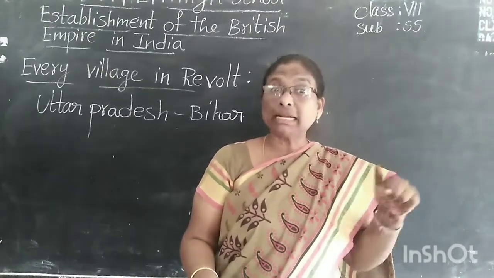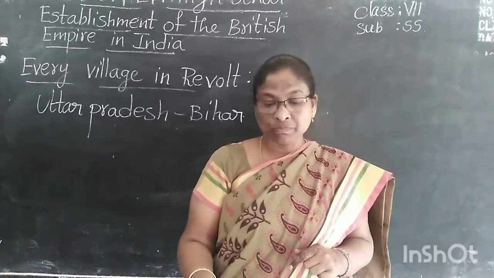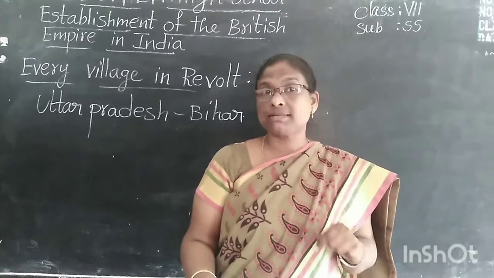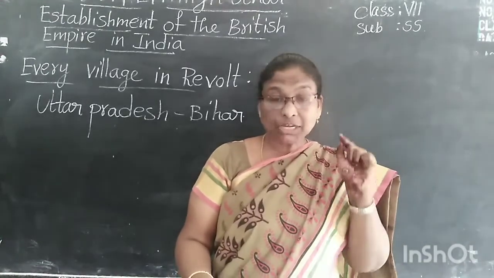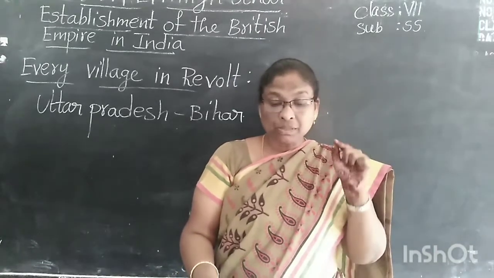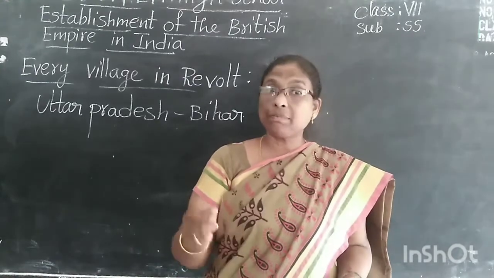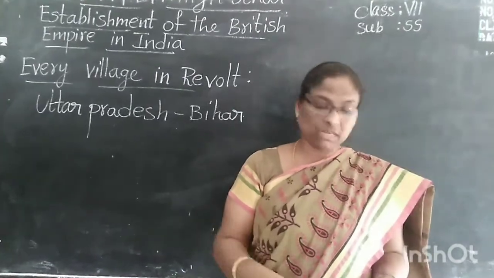They looted the moneylenders' houses and burned the documents also. The moneylenders had become very powerful in the villages. Why? Because of the help of the English laws, these moneylenders were more powerful in the villages.